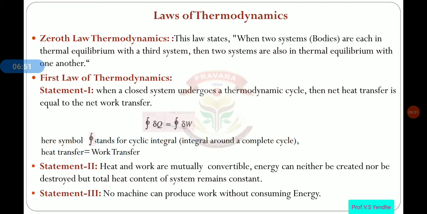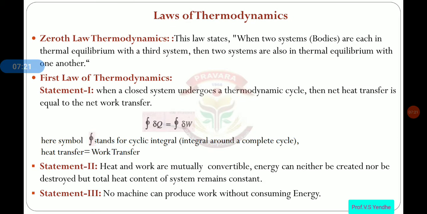What it states is that heat and work are mutually convertible. As we know, both are convertible into one another. That means heat is converted into work, and work is converted into heat. Energy can neither be created nor destroyed, and the total heat content of the system remains constant.